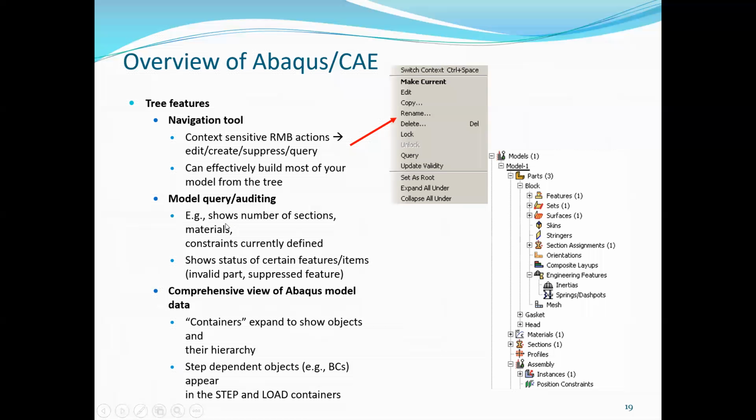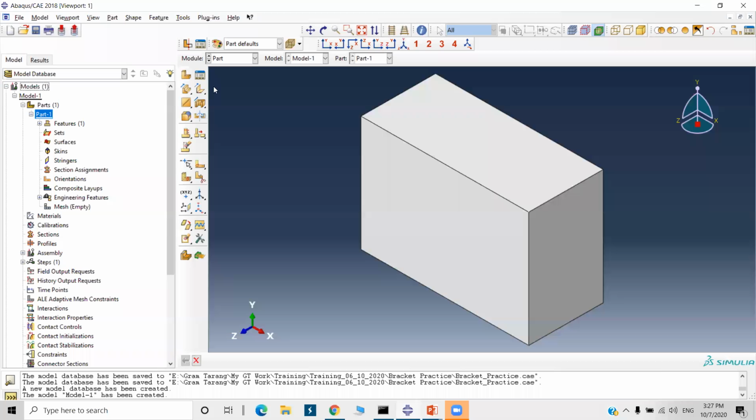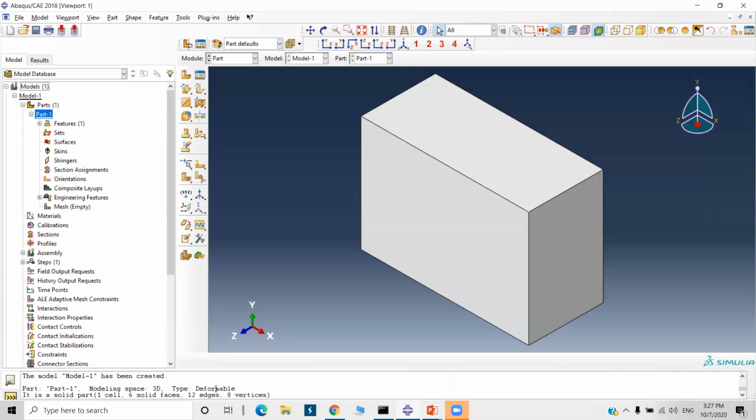Then model query auditing. It shows the number of sections, materials, and constraints currently defined, and shows the status of certain feature items. So here is a query option. We can right click here, and the query option is there. In the message box or message window, it shows the information: modeling space 3D, type deformable. It is a solid part, one cell, 6 solid pieces. It displays here in the message box.